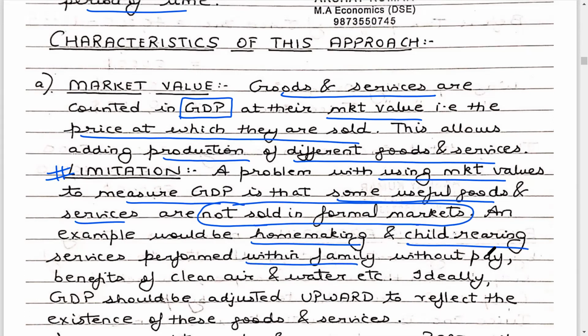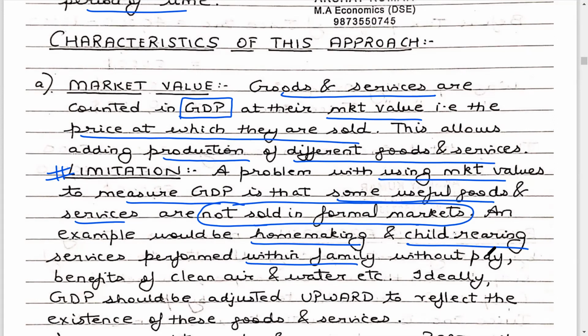What your parents are doing for you, what your brothers and sisters are doing for you, you are not paying them. These are services done out of love and affection. Your mom, your dad, your brother, sisters are not asking for salary for their services towards you.